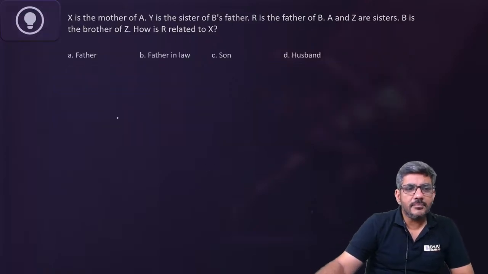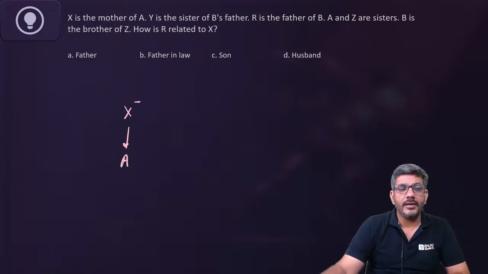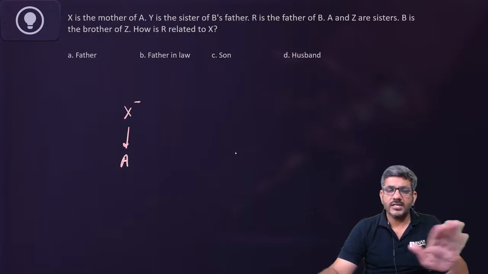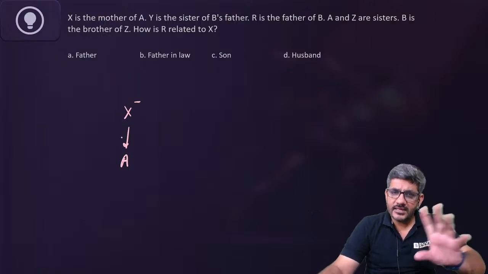It says X is the mother of A. So I would write it like this. X is the mother of A. So X is definitely a female. We do not know about A, male or female. Y is the sister of B's father. I would say currently do not use this statement. We have X and A. Anything related to X and A?